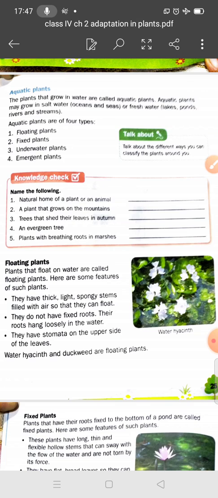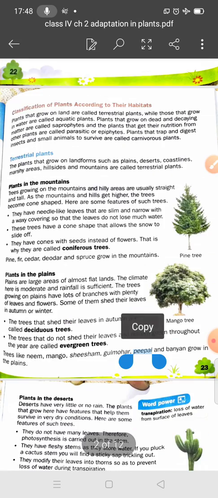Student, there is a knowledge check also. There are 5 knowledge checks. First, the natural home of a plant or an animal. Yes student, habitat. A plant that grows on the mountain, you can take the example of the pine tree in hilly areas.